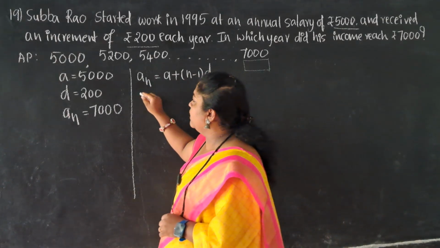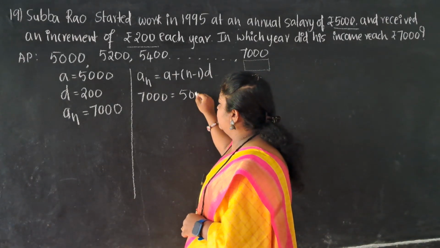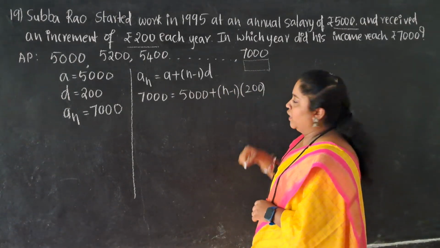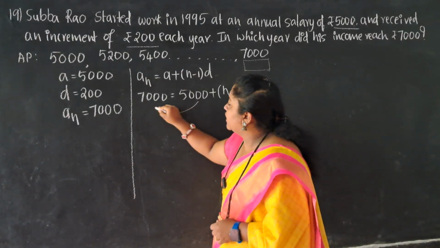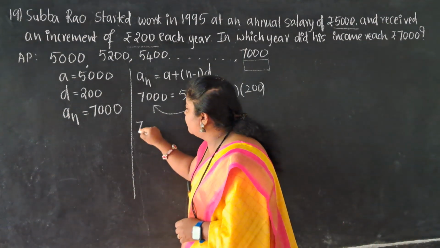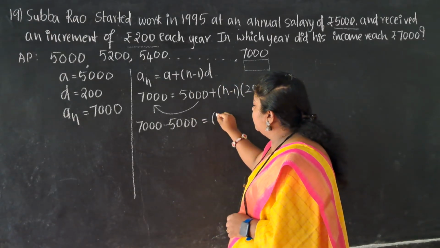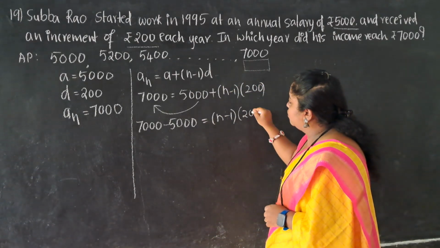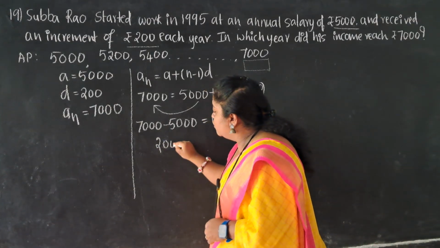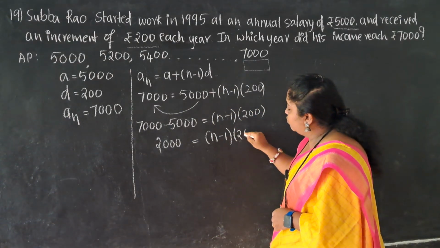Understanding? An is 7,000, dears. A is equal to how much? A is 5,000. N I need to calculate. And what is the d value I have? 200. Isn't it? Let me bring 5,000 to this side. Positive 5,000 turns to be negative. So what will I have here? 7,000 minus 5,000 is equal to n minus 1 into 200. Okay. 7,000 minus 5,000 is how much, dear? 2,000. So 2,000 is equal to n minus 1 into 200.